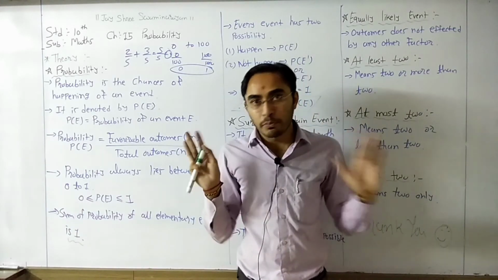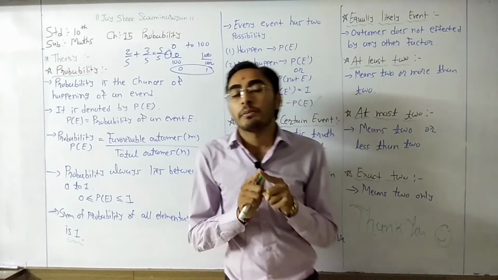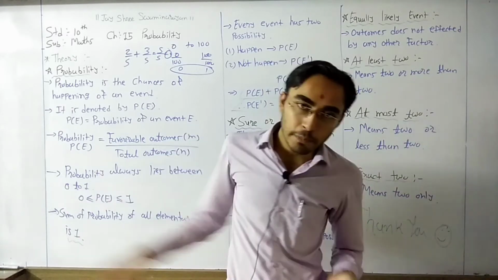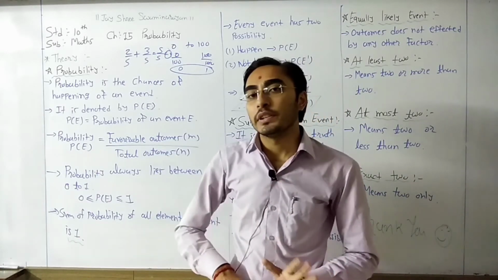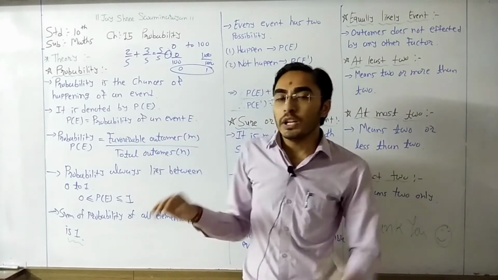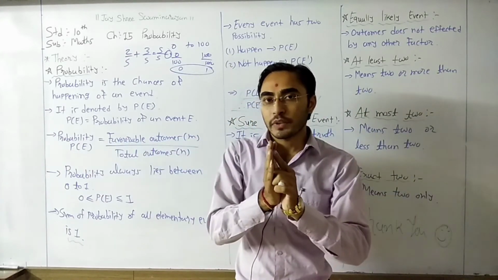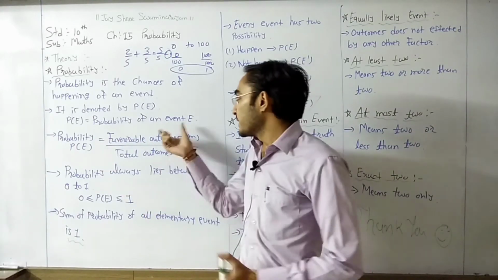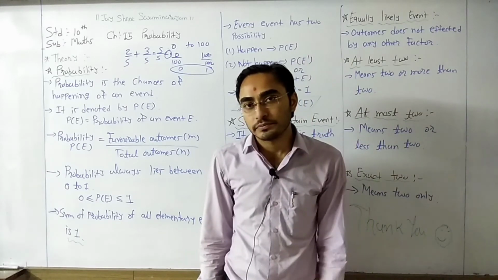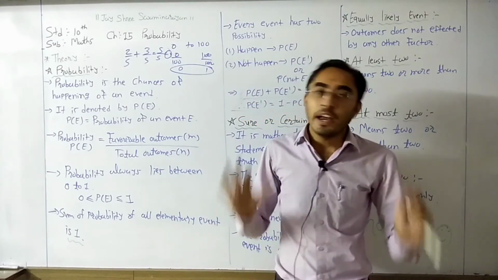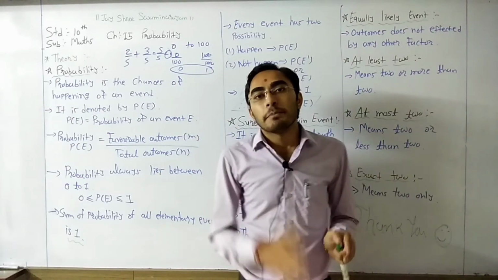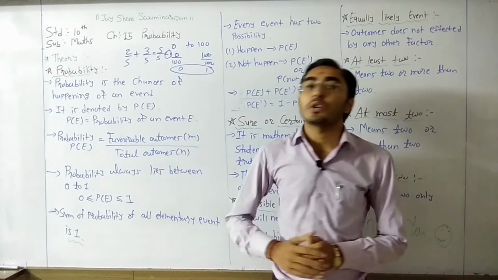Similarly, whatever number of possibilities are there, the sum of probability of all those possibilities always becomes 1. Because if we add all the possibilities, then our favorable outcomes become equal to the total outcomes.